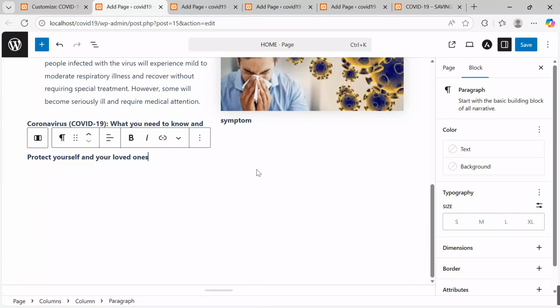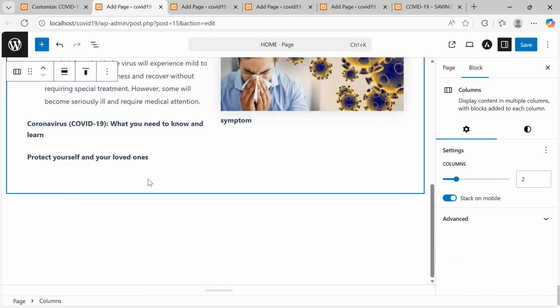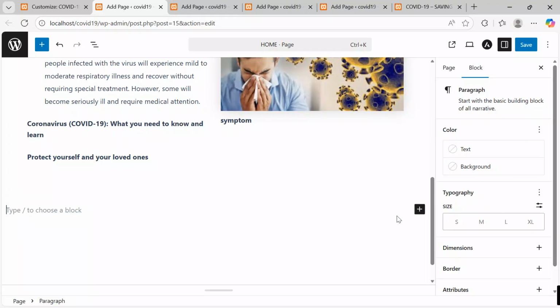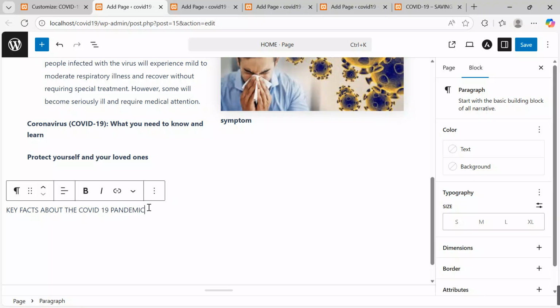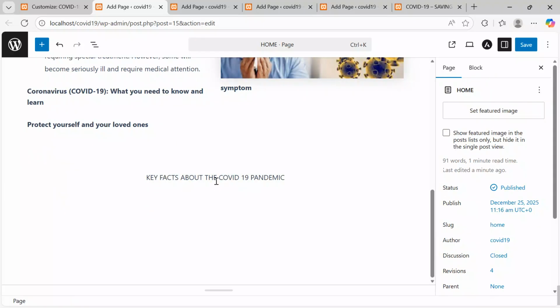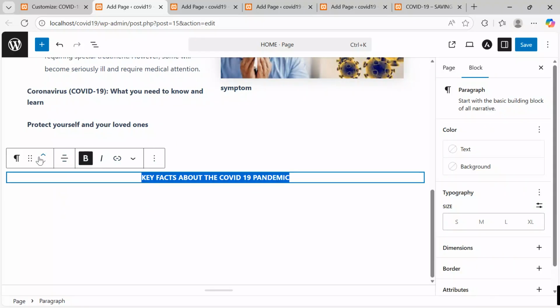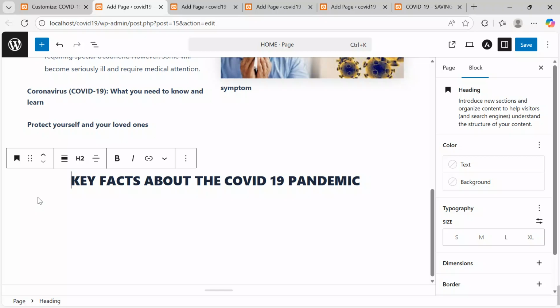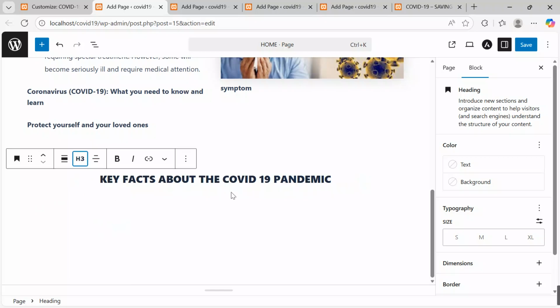We do one more. So I'll get back here. I insert another block, and this block, I want to start with a paragraph. I say maybe key facts about the COVID-19 pandemic. Key facts about the COVID-19 pandemic. I'll highlight, come here, align center, bold. Then go to paragraph, keep it under heading. Under heading, we keep it at heading 3.